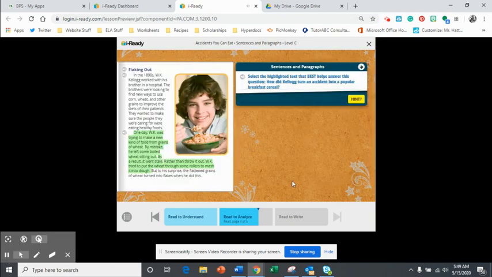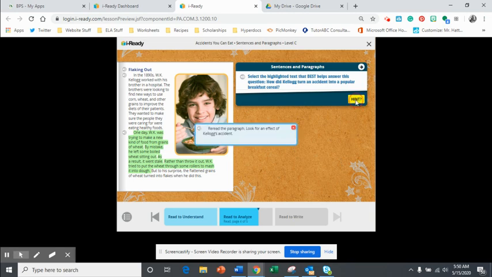All right, so this question is asking you how, right? So select the highlighted text that best helps answer the question, how did Kellogg turn an accident into a popular breakfast cereal? Okay, so you're looking for the result or the cause. How did he do that? The result was, it became a popular breakfast cereal. All right, so reread the paragraph. Look for an effect of Kellogg's accident.